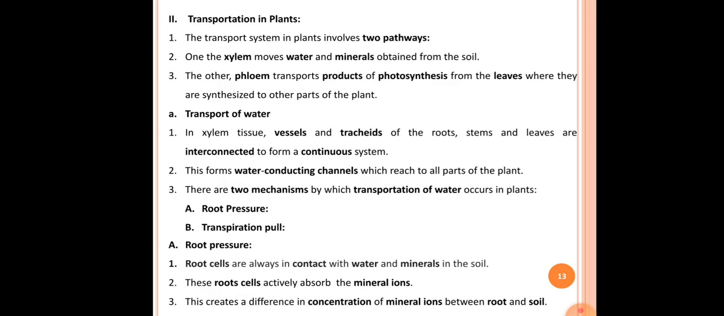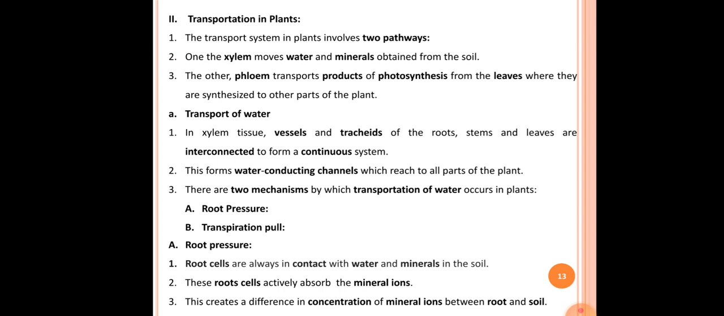In the next slide, our next topic is transportation in plants. In the previous slides, we covered the different points about transportation in human beings. After that, the next type of transportation we have to see is transportation in plants.